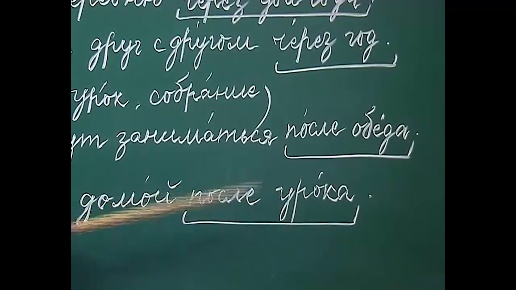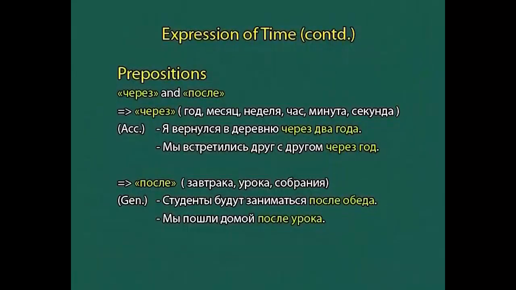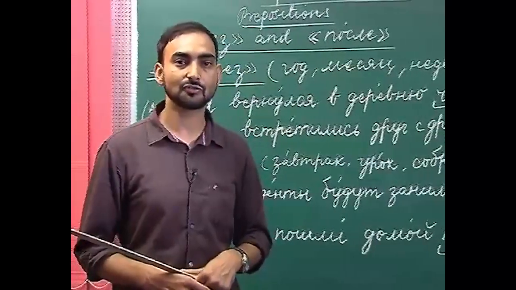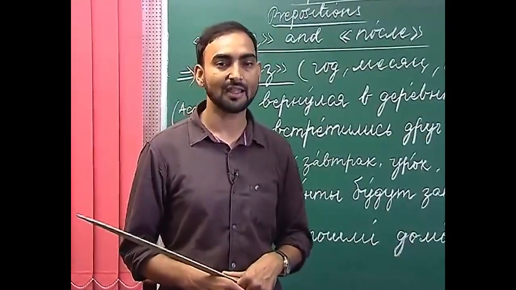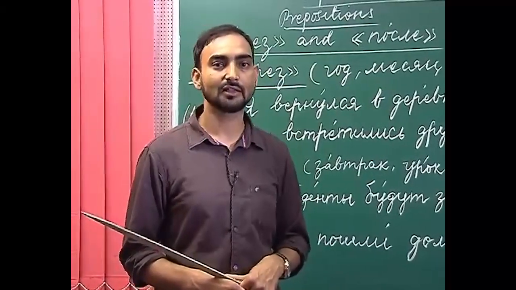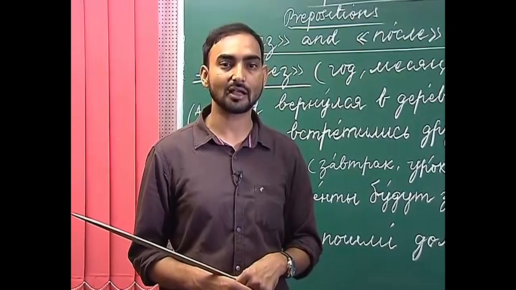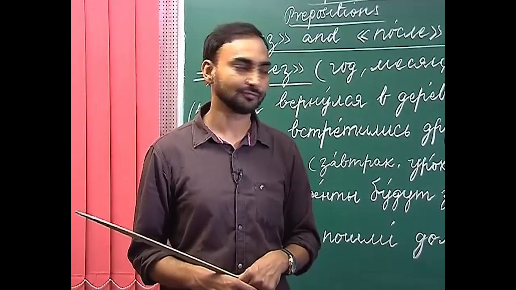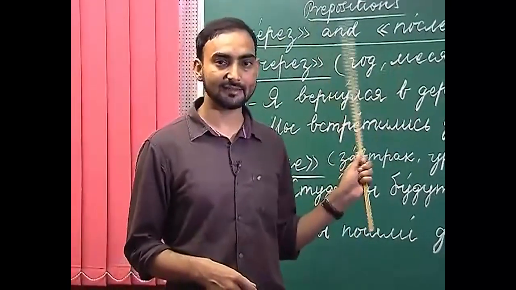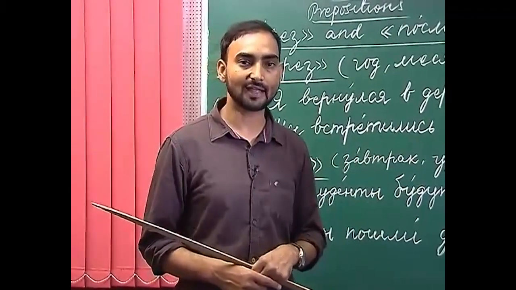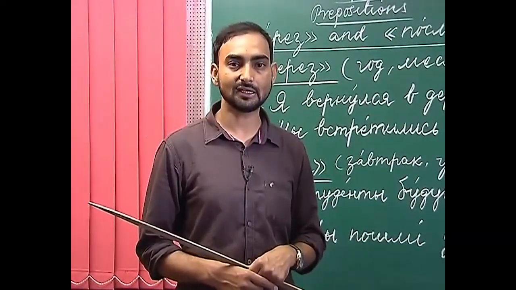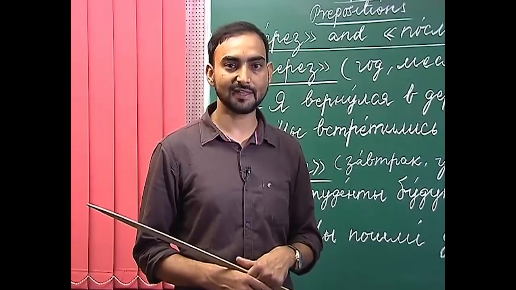So, after после we use the genitive case, after через we use the accusative case, and через is used to denote a concrete period of time, and после is used for an action which does not denote a concrete period of time. So, this is the difference between через and после. Now we will discuss the prepositions до and перед, which mean before.